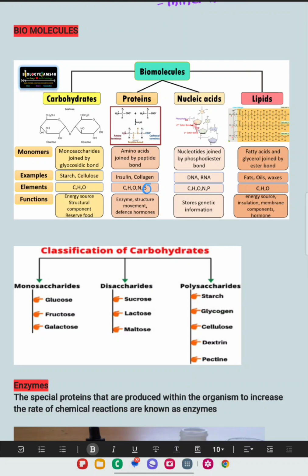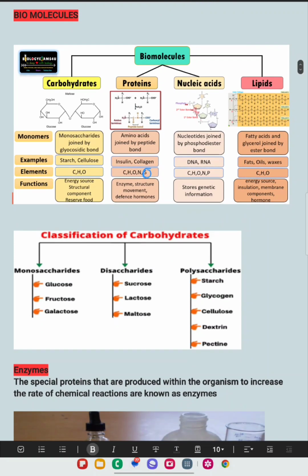Remember the elements. Carbohydrates are made up of carbon, hydrogen, oxygen, and proteins are made up of carbon, hydrogen, oxygen, nitrogen, and sometimes sulfur. And nucleic acids, carbon, hydrogen, oxygen, nitrogen, and phosphorus. Lipids, carbon, hydrogen, oxygen. The examples for the carbohydrate.